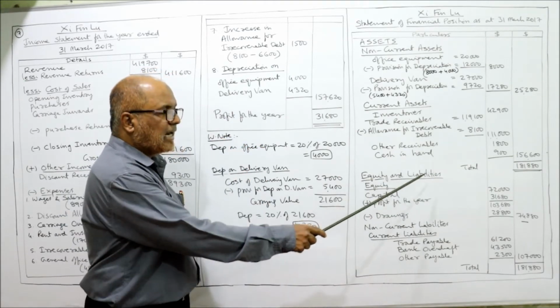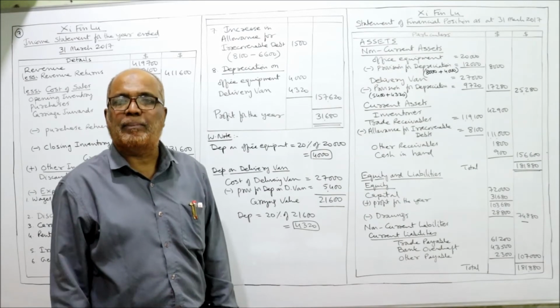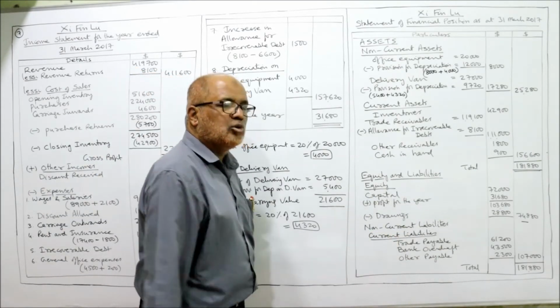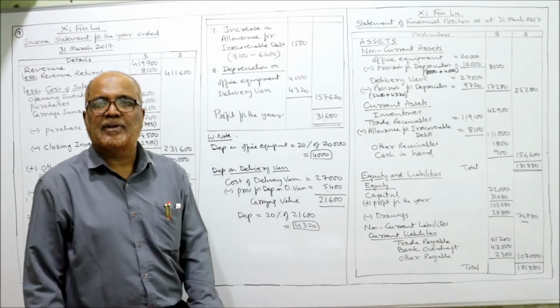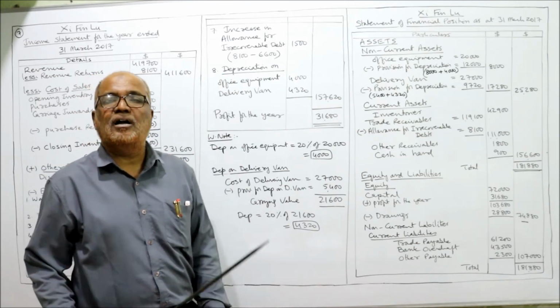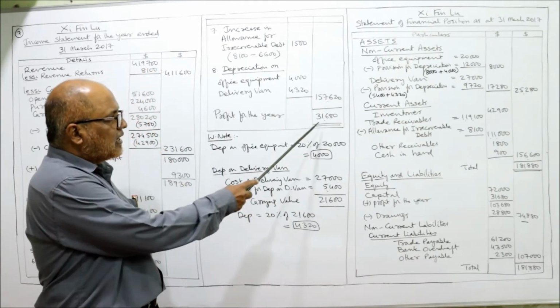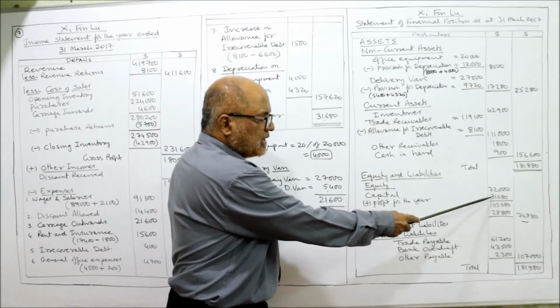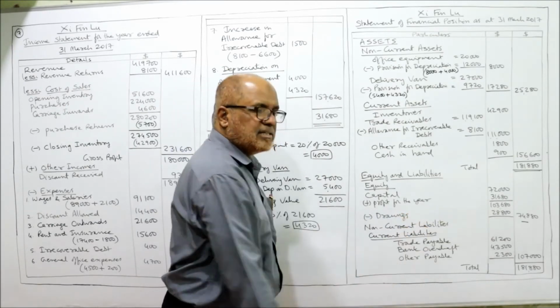Now equity and liabilities. Equity means capital. So equity, capital at the beginning of the year is 72,000, given in the trial balance. To this we add profit earned during the year. How much is the profit earned during the year? 31,680. This is the profit. So add up 31,680, you will get 1,03,680.